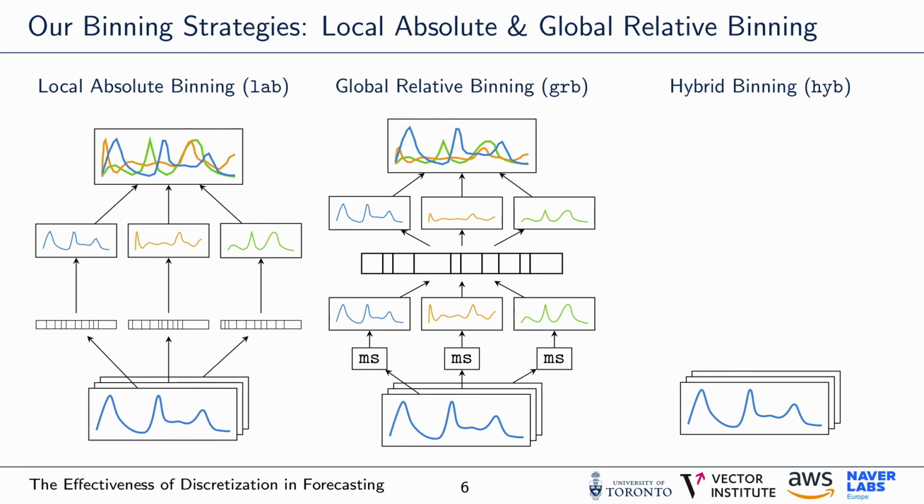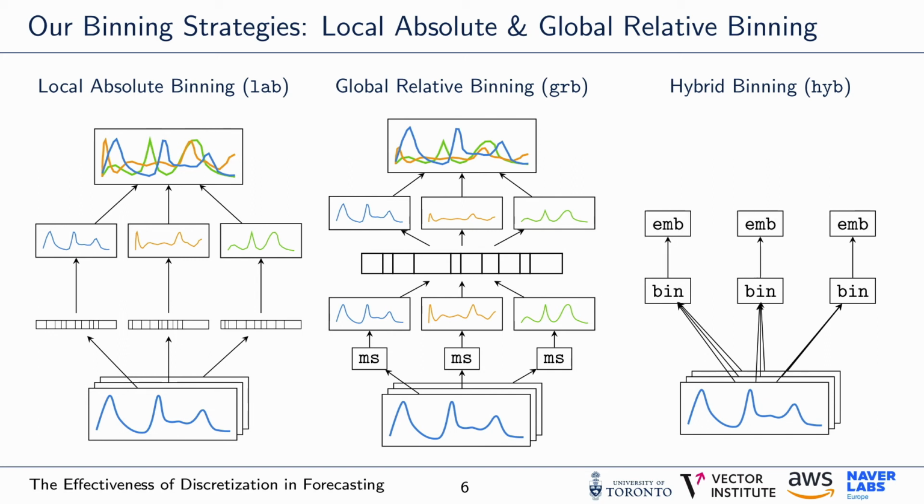We can also combine multiple local absolute and global relative binnings, for example using multiple binning resolutions. First, we compute the representation for all binnings we wish to consider. Then, we compute the embedding for each binning, which is a common technique to enable neural networks to make efficient use of discrete inputs, and concatenate the binnings on the embedding size dimension.